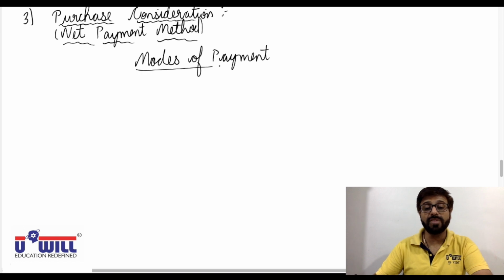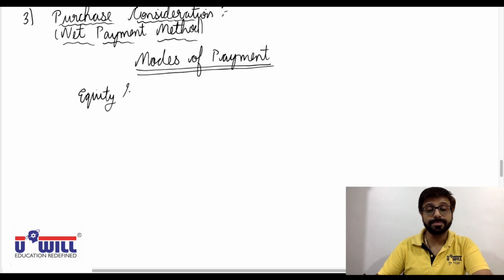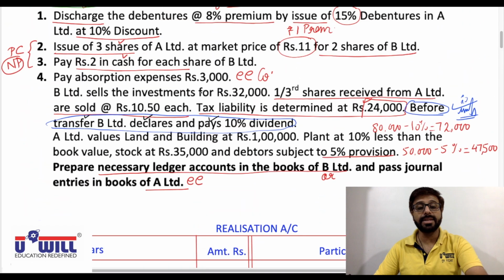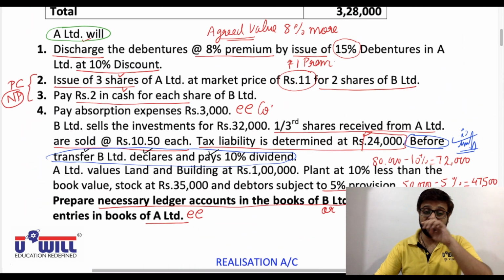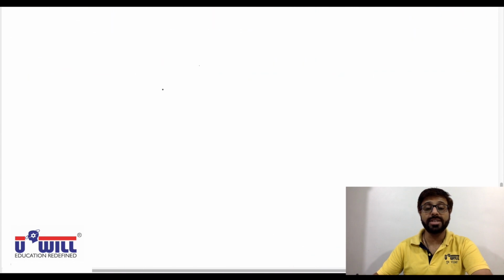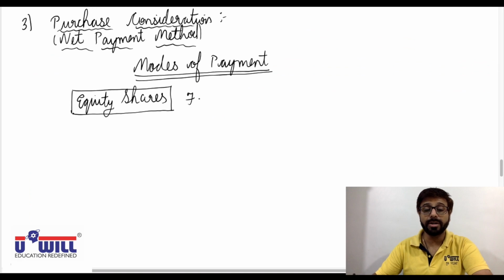Now there are two modes of payment here. First mode of payment is equity shares. We are given the information in adjustment 2. See here, issue of 3 shares of A Limited for 2 shares of B Limited. We always take the second part first. For 2 shares of B Limited, so you'll write for 2 shares of B Limited.